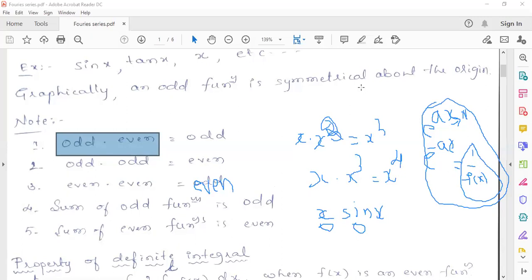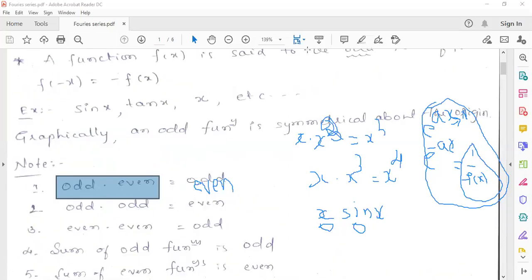Because if you want to check the odd or even function in that interval, the definition is a little bit different. It will be applicable to whatever we have discussed until now. This will be applicable only in the interval minus L to L, or minus pi to pi. Now let's see how to find the Fourier expansion of this one. The same procedure you have to follow.